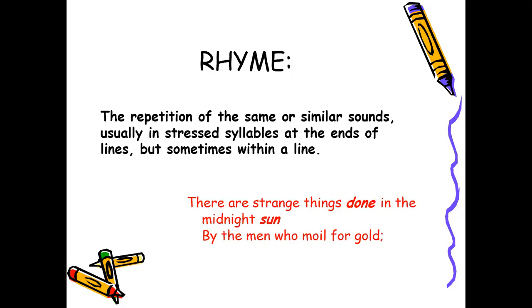You just need to know what this concept of rhyming is about. Rhyming is that each line ends with the same sound as another one. Usually they shouldn't be in the immediately following line, like line 1 should end like number 2. No, maybe like 1 ends like 3, line 2 ends like 4. So the similar sounds end the lines, and maybe within the line, like this one, done and sun.